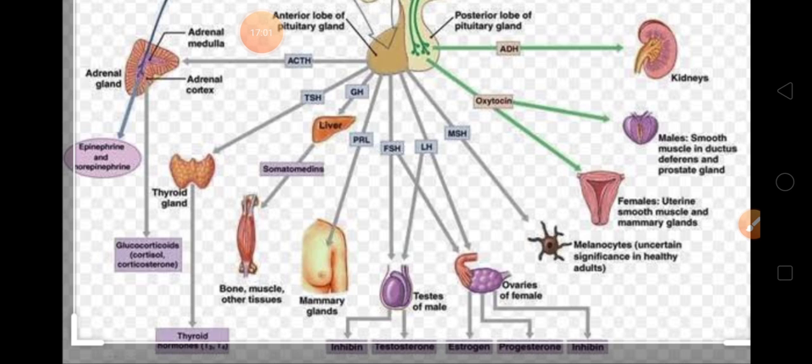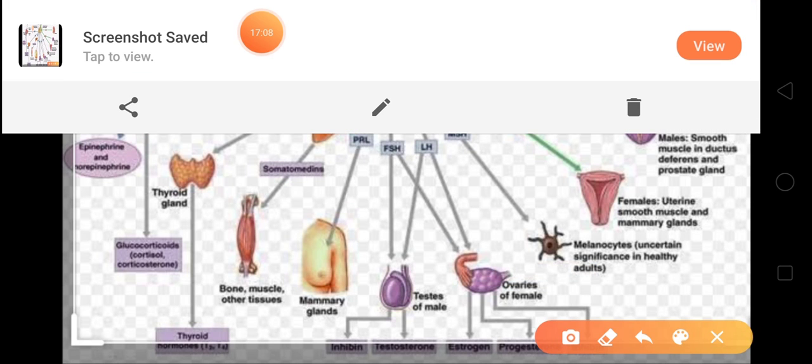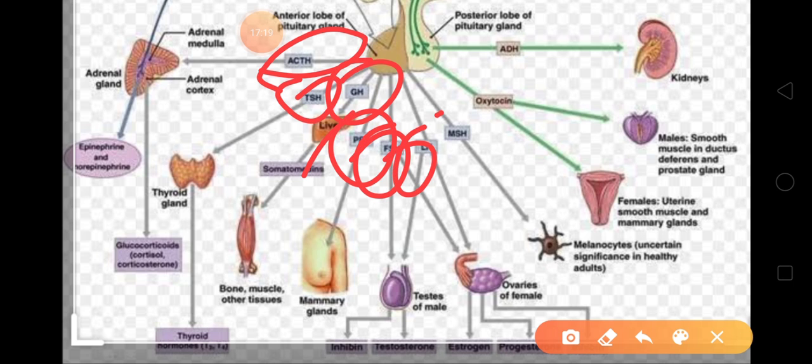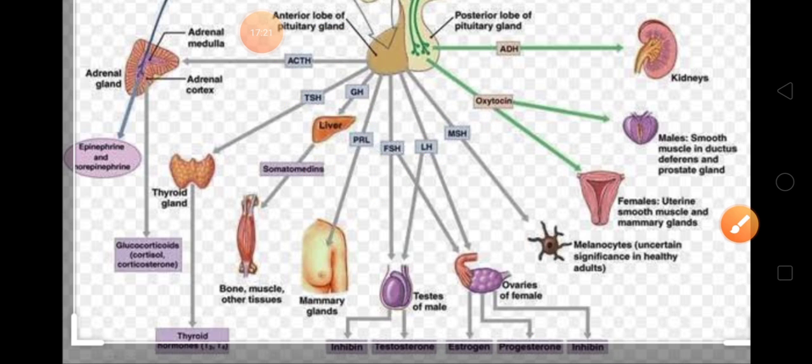Anterior lobe of pituitary, releasing ACTH, TSH, GH, PRL, FSH, LH, MSH. These hormones go to the target and then they are producing.